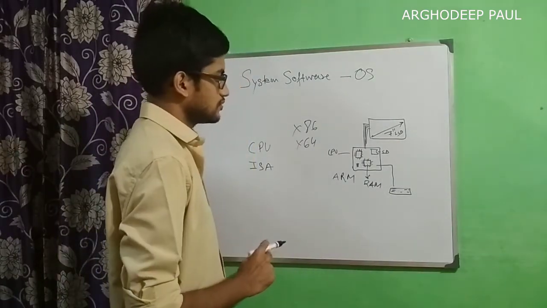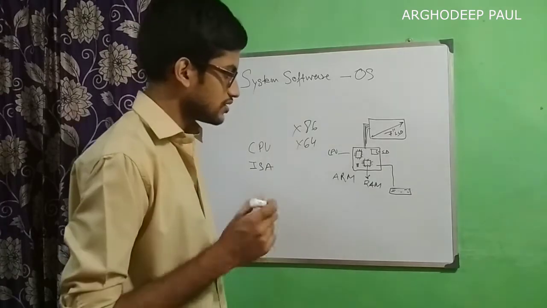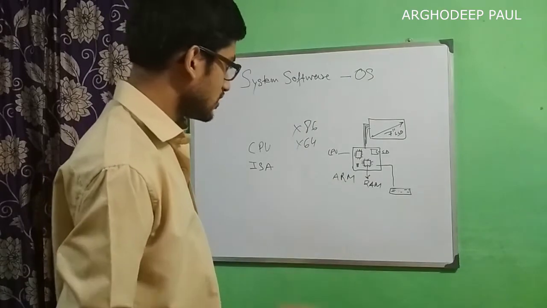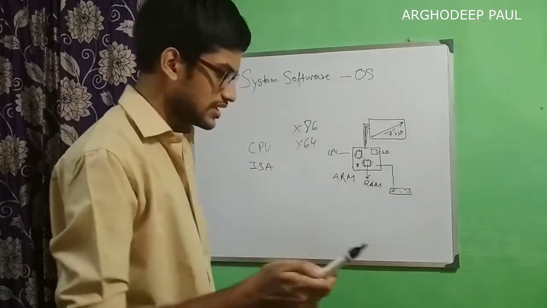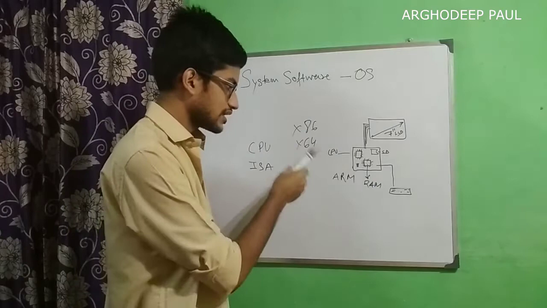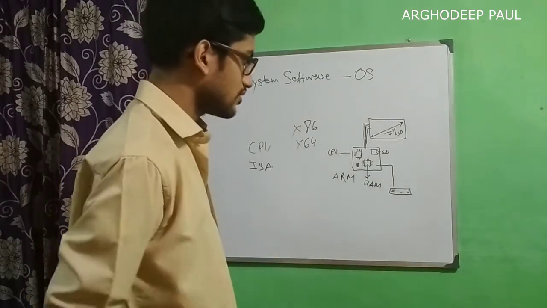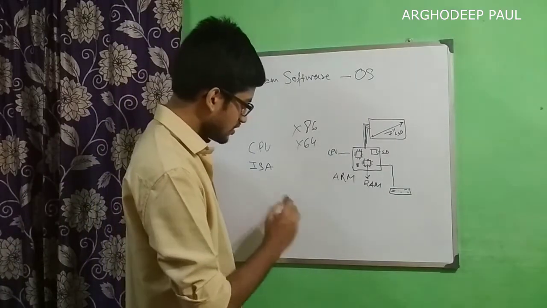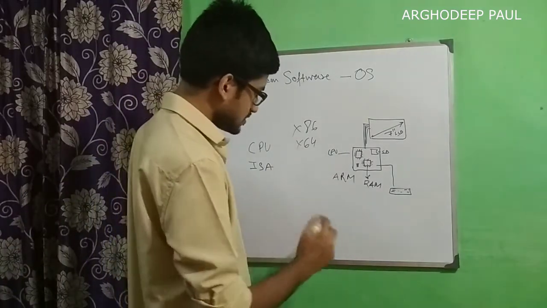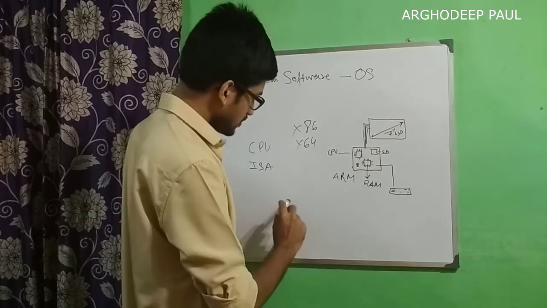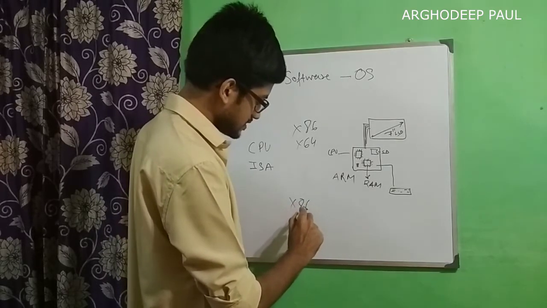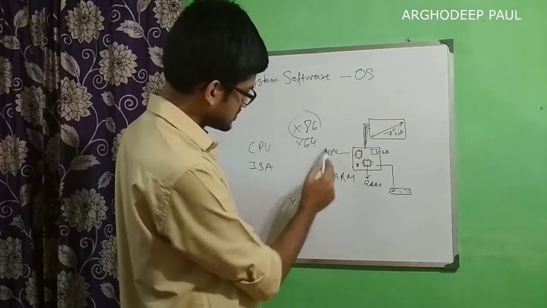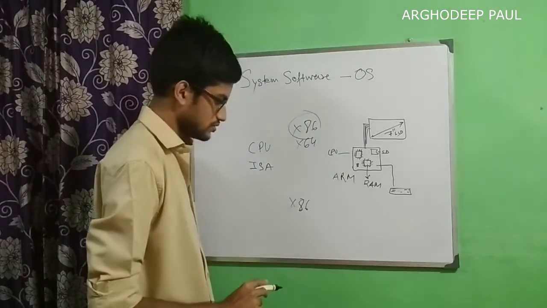In order to run some application or system software, you will have to comply with this architecture. If there is a mismatch between the architecture and the program you are targeting, then they will not work. So let's say you have a program or application which is written for the x86 ISA, then it will work on this CPU architecture, and x64 architecture also.